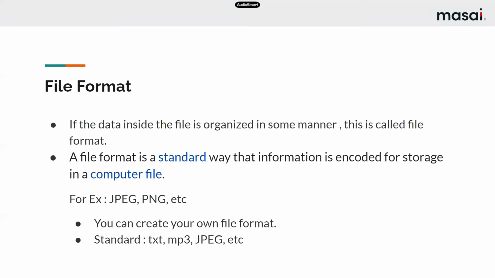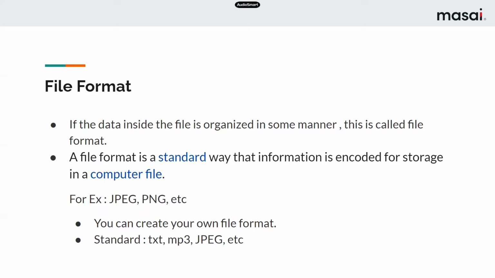So what are the types of files? The first types are text file, music file, picture file, video file. There are many more actually, such as programming files and executable files. Right now we are just looking at the basic ones: the text file, music file, picture file, and video file.